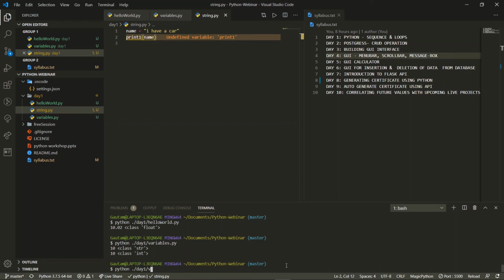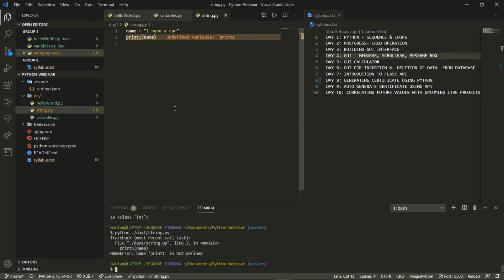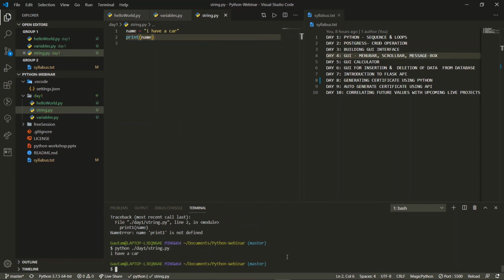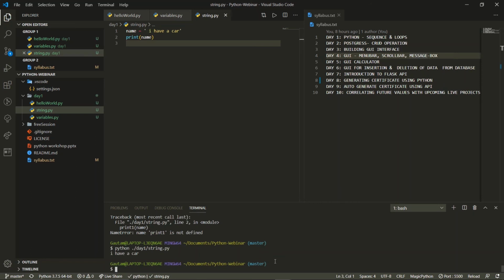There's some change over here, day1 string.py. I made some mistake over here, it's print1. So now it will get executed. I have a quote, and if I replace this with a single quote, then also it will mean the same. See, I mentioned the single quote and I executed the code again. See, it has the same meaning.